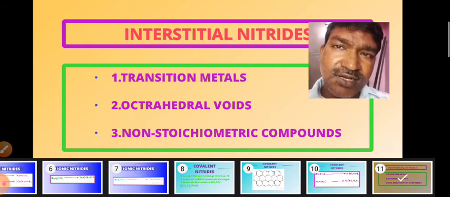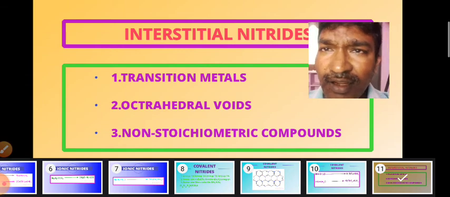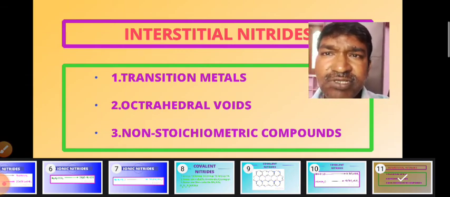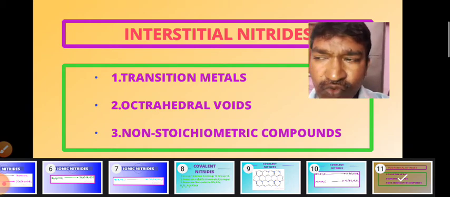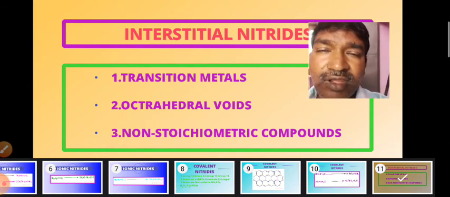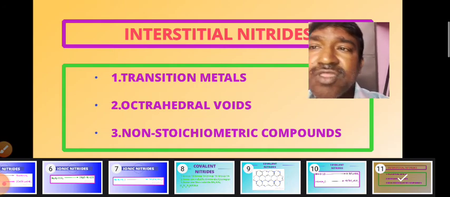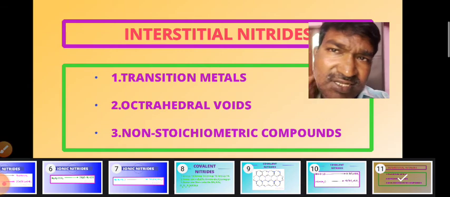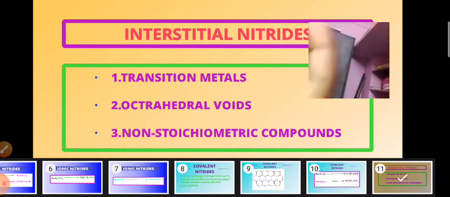We know very well that transition elements are the d-block elements. Transition elements means the elements in whose atoms the last two shells are not completely filled. As these are metals, generally in metals the atoms are very closely packed to each other.